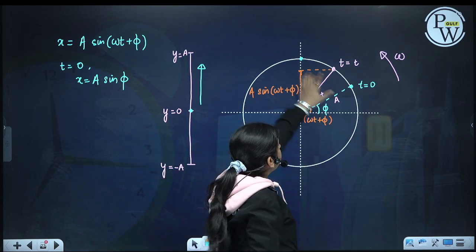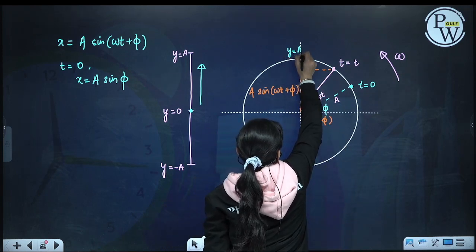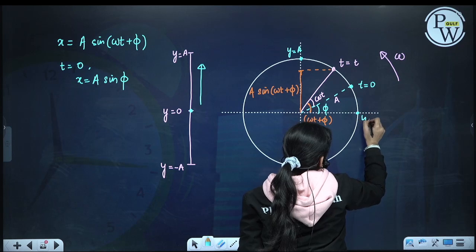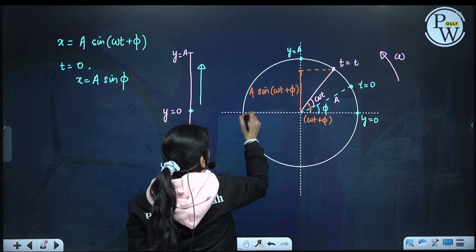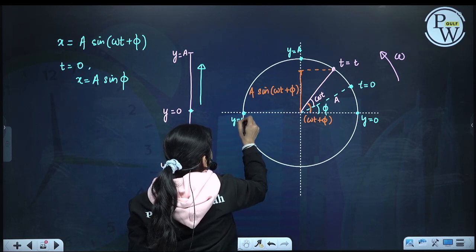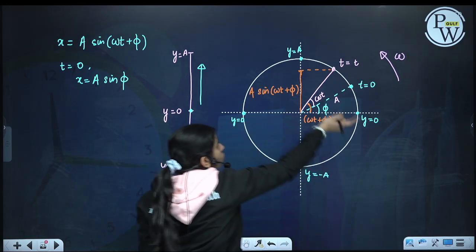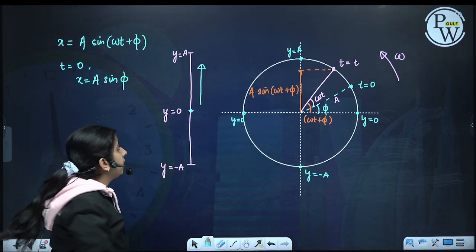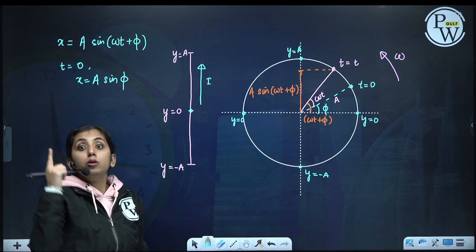If my particle is here, y is equal to plus a. Here it will be y is equal to 0. Again here the y component will be 0. Again here y will be minus a. So as my particle is moving, this will represent my first quadrant, 0 to plus a.